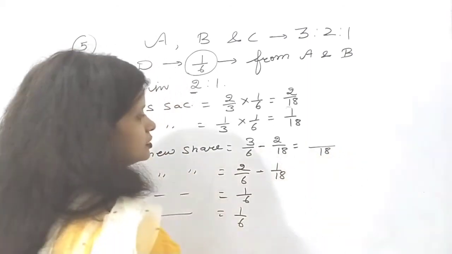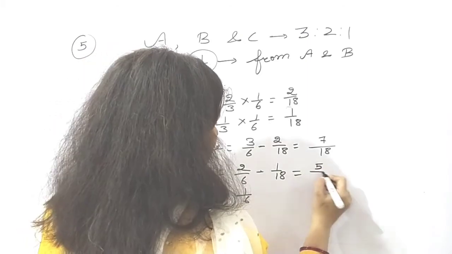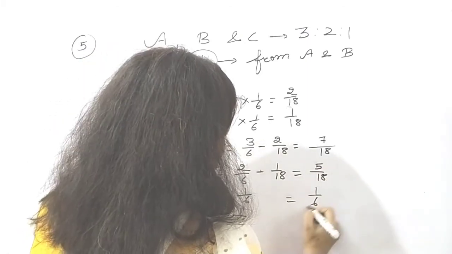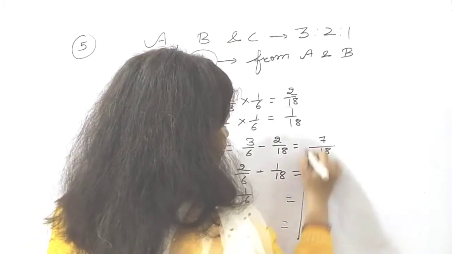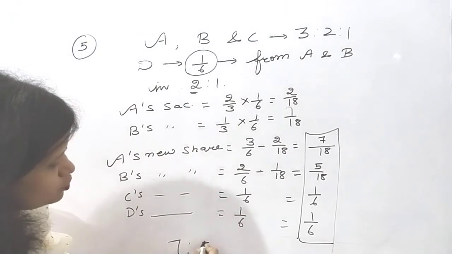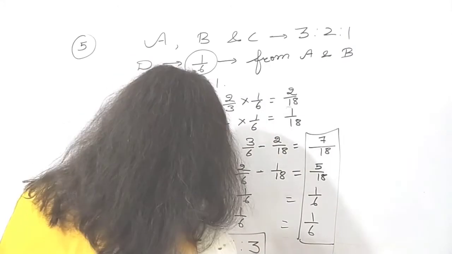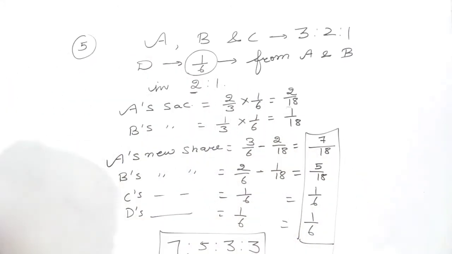So here it will be 7/18, 5/18, and 1/6. If you equate them all, what will be the final result? 7:5:3:3. This is when the new partner is getting his share in a particular ratio from some or all of the existing partners.